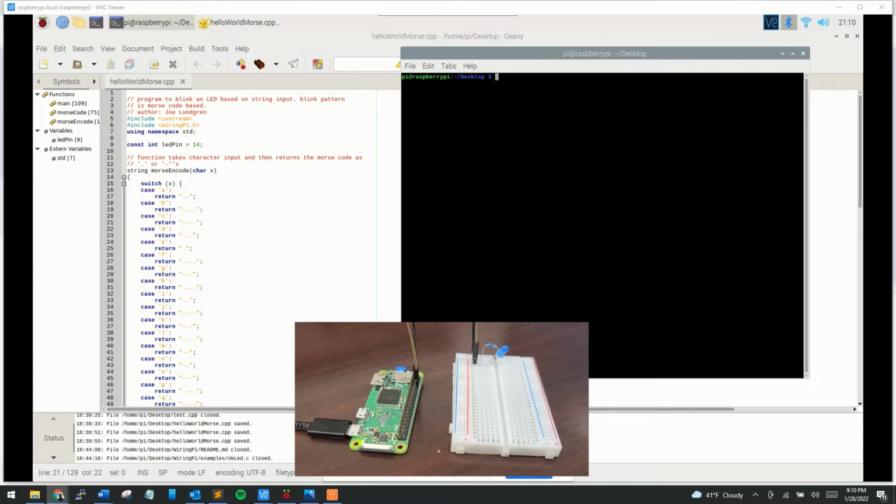It's important to get the cathode and anode right. 100 ohm resistor.